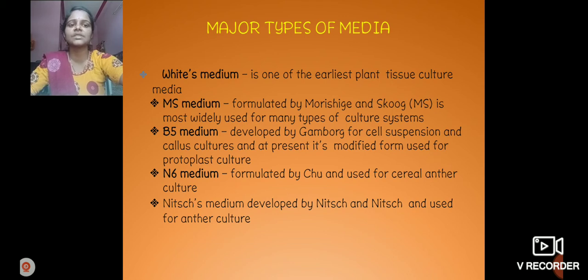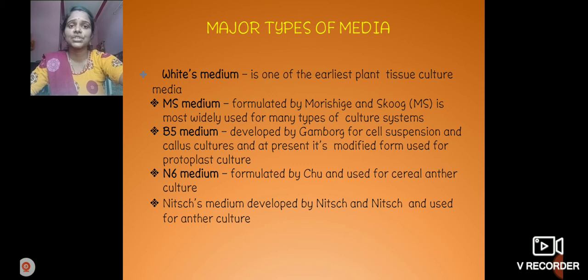N6 medium is formulated by Chu. Who is the scientist? Chu formulated the N6 medium. It is used for cereal anther culture. N6 medium is used in anther culture, and B5 medium in protoplast culture. And Nitsch medium, developed by Nitsch, is used for anther culture.